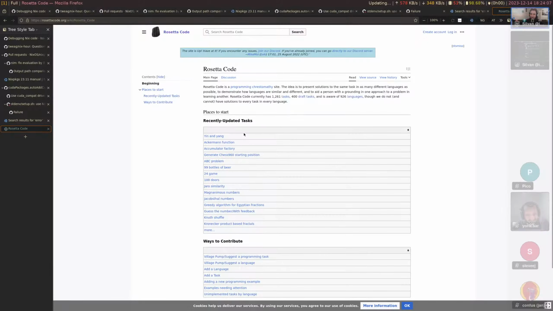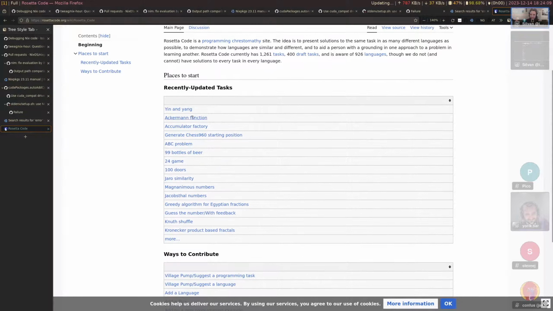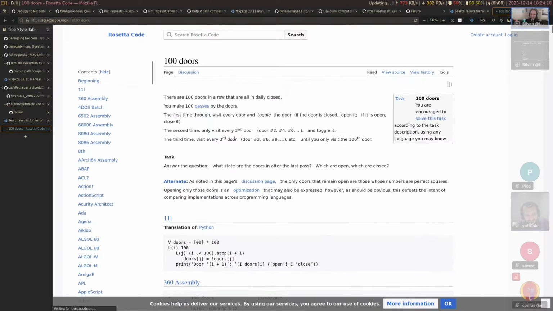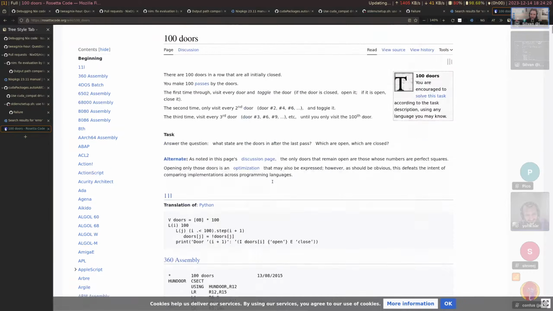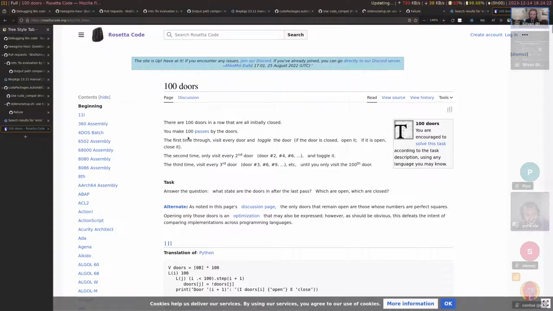Or actually, Advent of Code would also be an option. Ackermann function, 24 game, 100 doors. I don't know many of these, but there's a lot of examples here. So we're solving programming puzzles on here now.